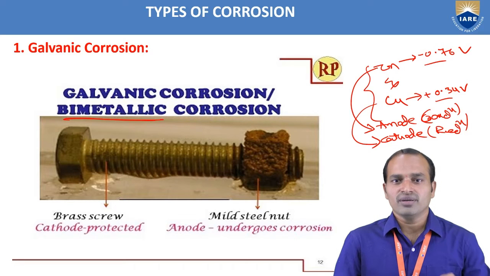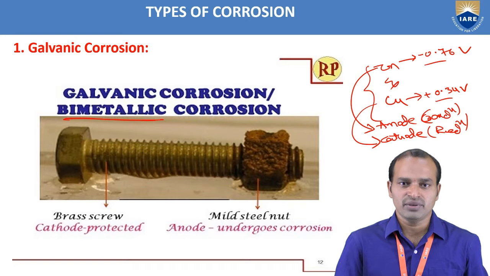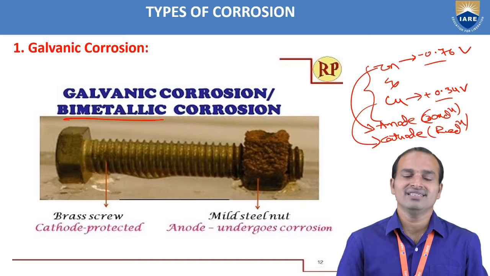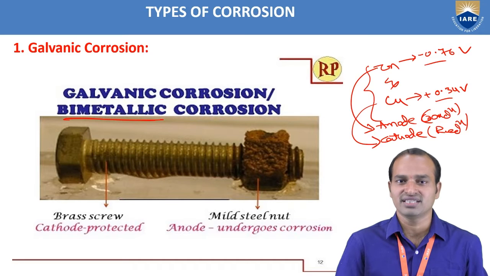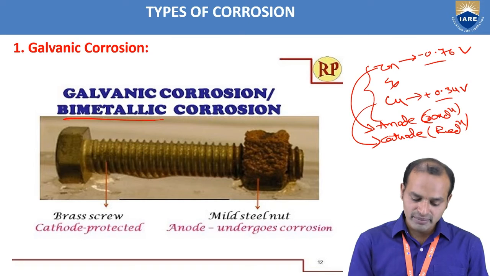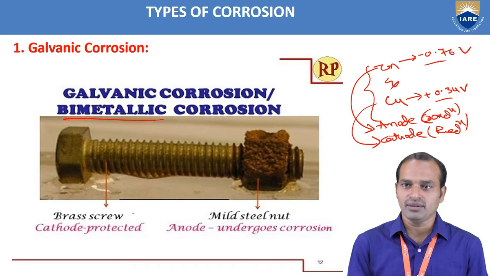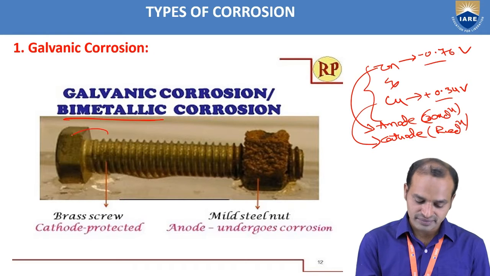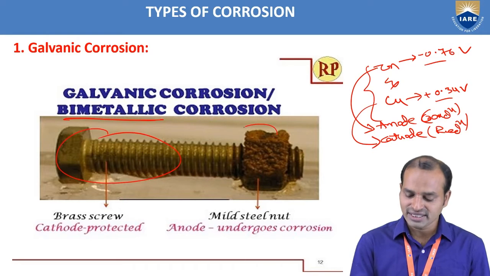In the electrochemical series, the metal which has the higher standard reduction potential value acts as a cathode and undergoes reduction, then the rate of corrosion is minimized. The metal which has the lesser standard reduction potential value acts as an anode and undergoes oxidation, then the metal undergoes corrosion. When we look at this diagram, this is the brass and this is the mild steel.